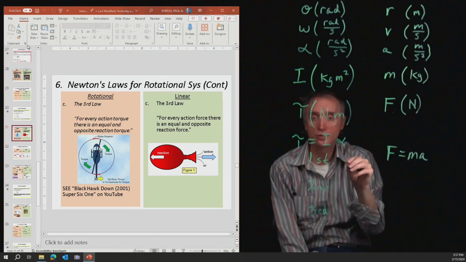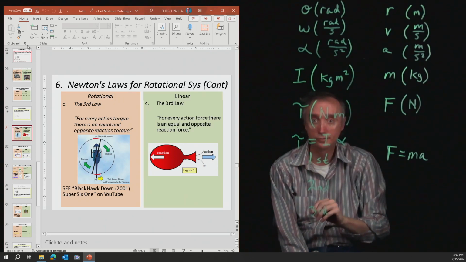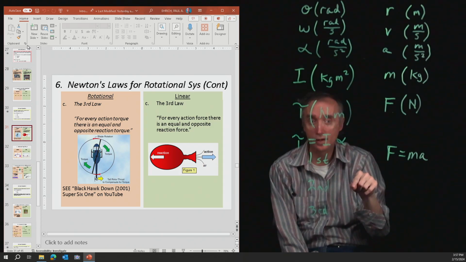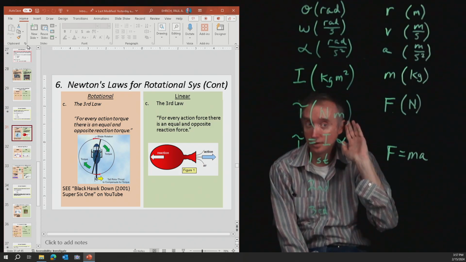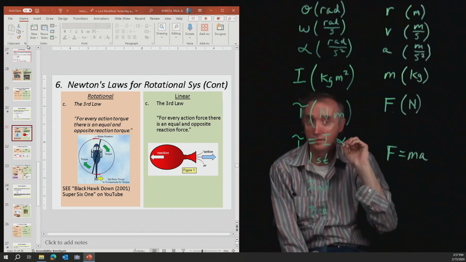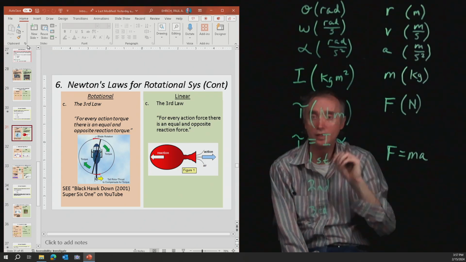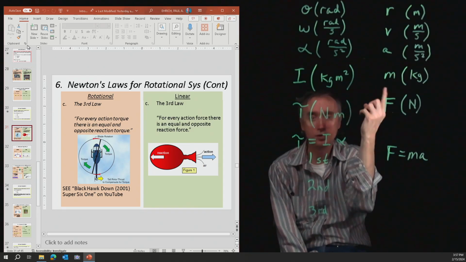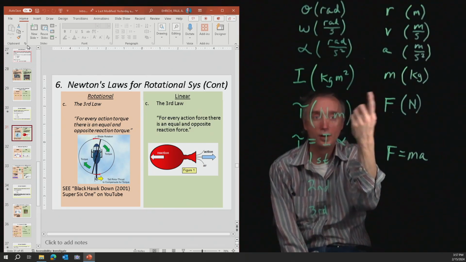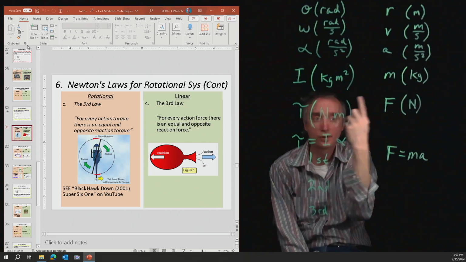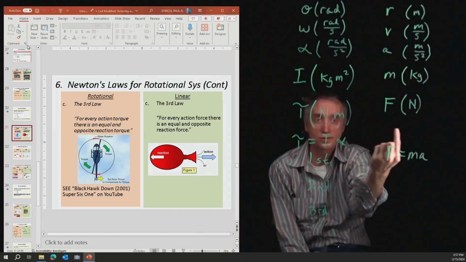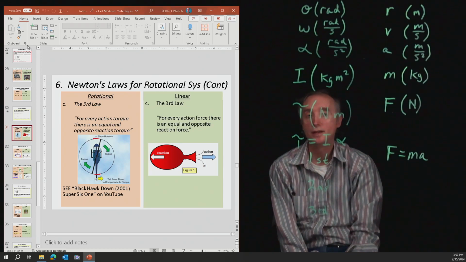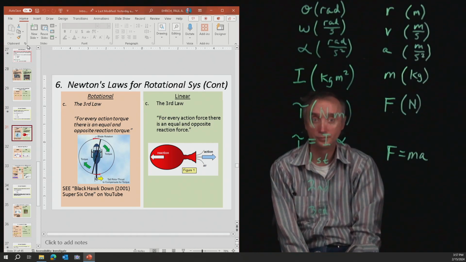But according to the third law, the blade must apply a torque on the helicopter. So the blade wants to go around like this, but it wants to make the helicopter do this. It wants to make it spin in the opposite direction.